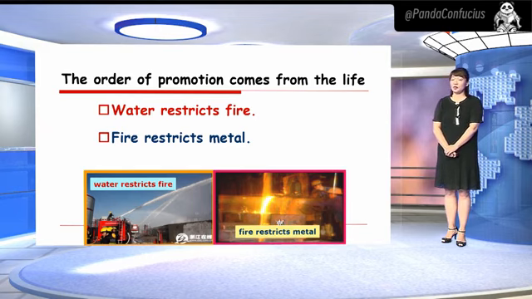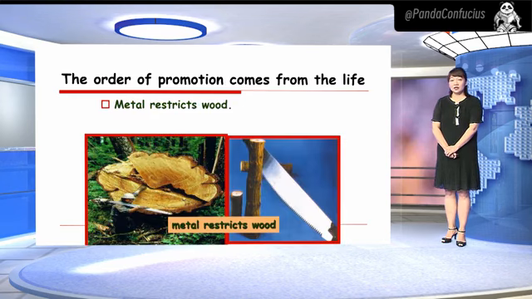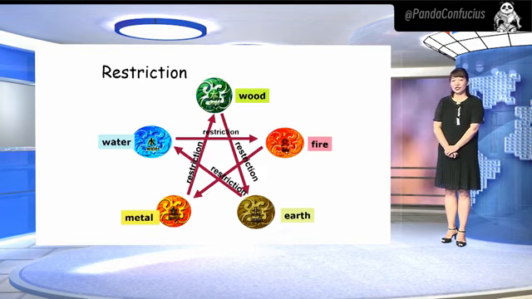Fire restricts metal. Metal can change its shape through smelting under a certain temperature, and fire can produce that temperature. So we say fire restricts metal. Metal restricts wood. The tree is cut down with metal tools, such as a knife. So we name it metal restricts wood. So the relationship of restriction is just like that.